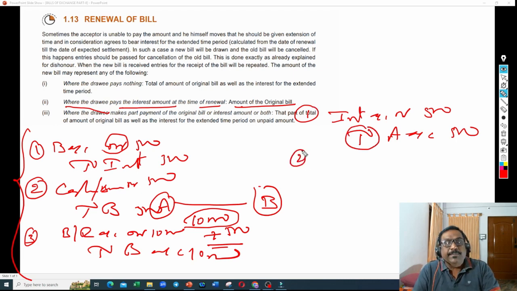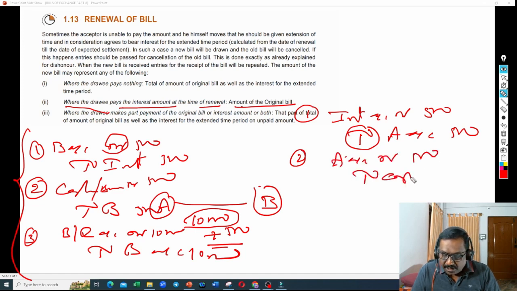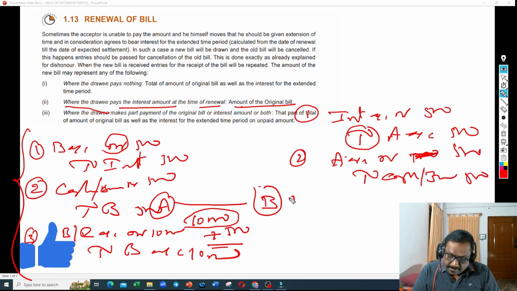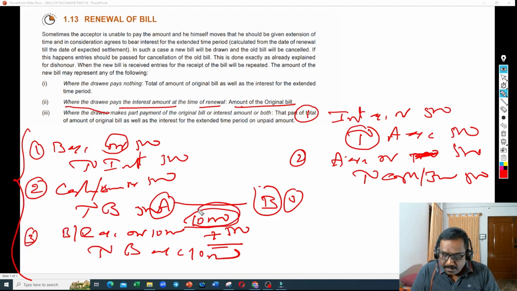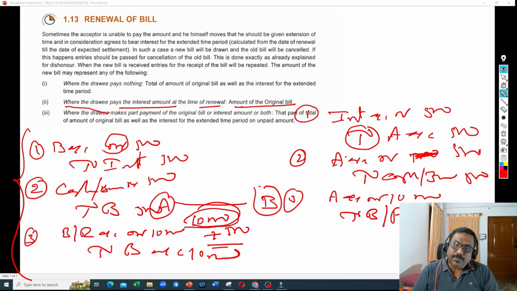Next, he made the payment to A. So A account debit 500 to cash or bank account 500. He will write this entry. Then for the rest 10,000 he will accept the new bill. What is the entry we write for the new bill? A account debit 10,000 because he has to pay this amount to A, to bills payable account 10,000. This is how he will write a bill. Are you getting my point? So A account debit to bills payable account. This is how the entries are written for the second case.